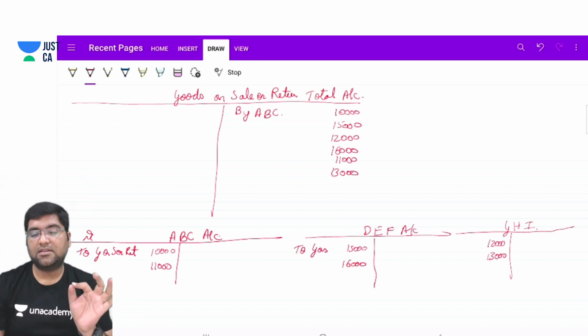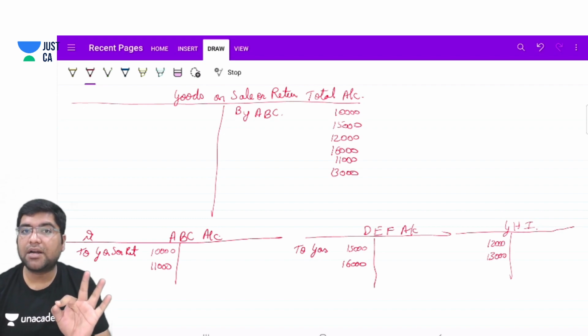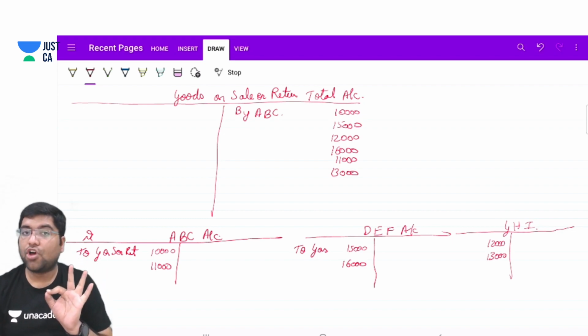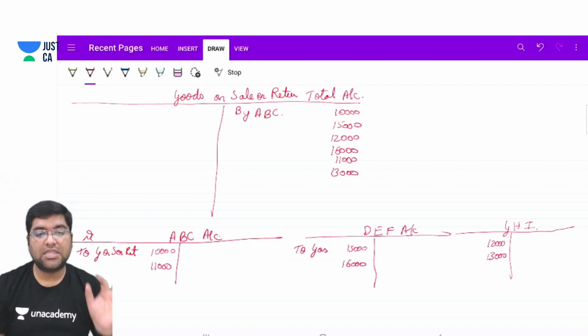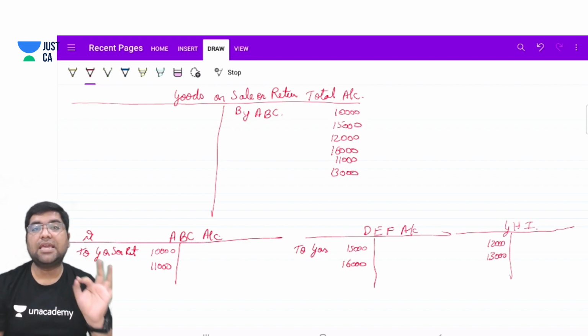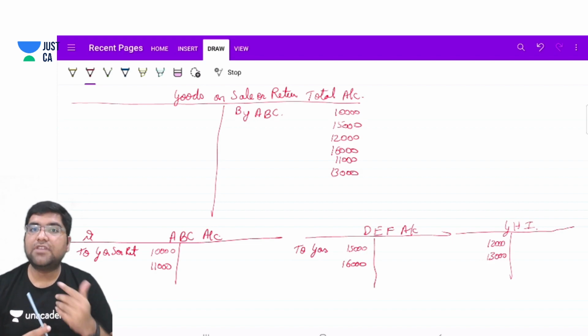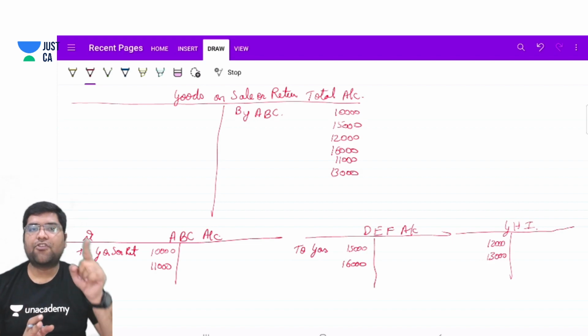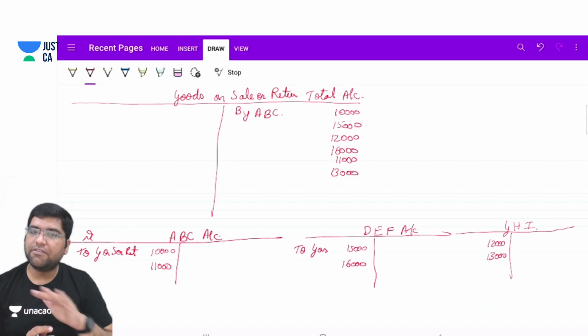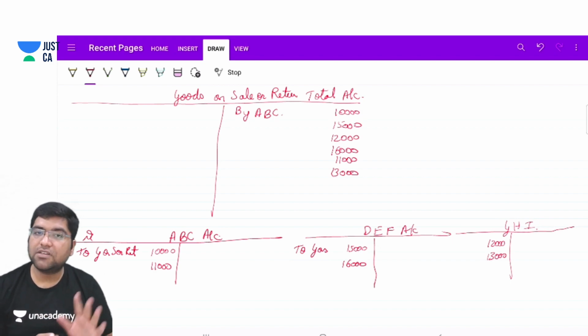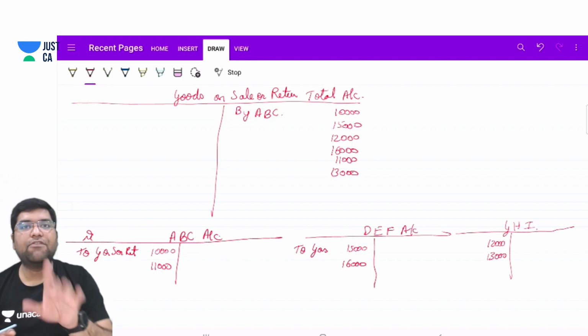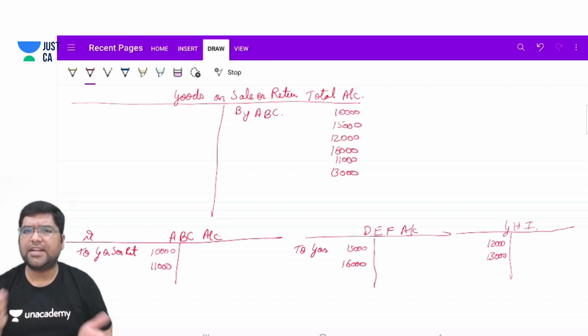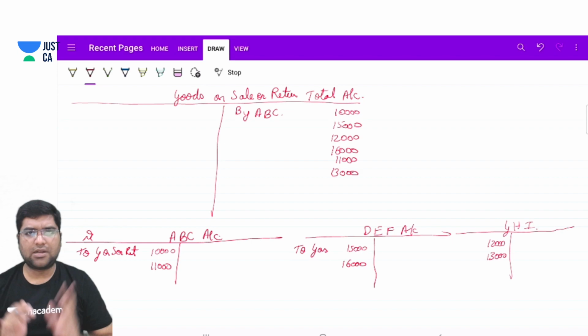Listen, these are memorandum accounts. These are not part of the books. They will appear only and only in working notes. If the goods are approved, the entry will be reversed from here, and in the main books the entry for sales will be passed. And you know the entry for sales: ABC account debit to sales account.